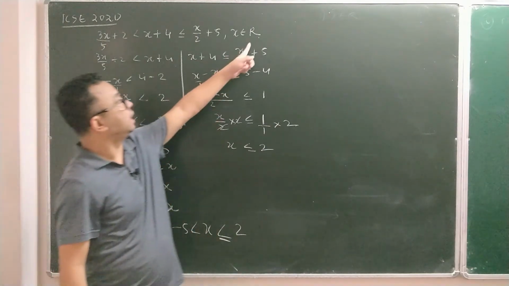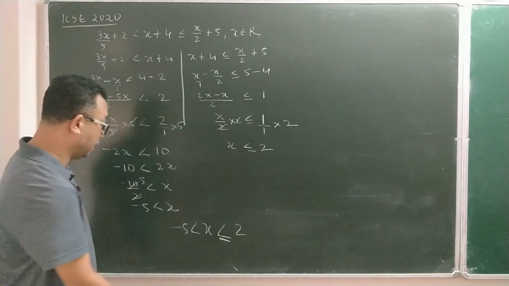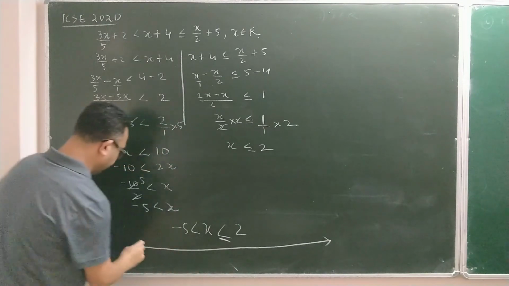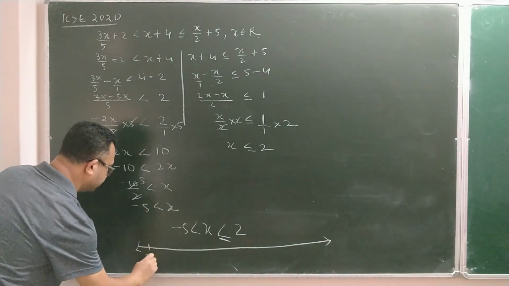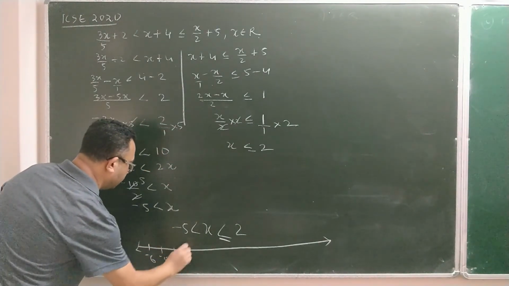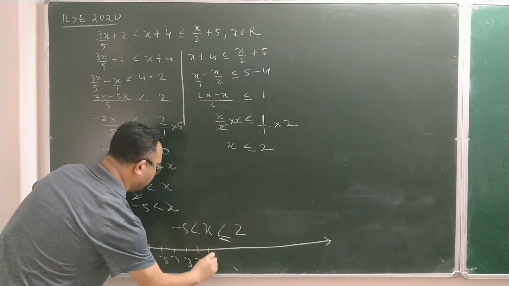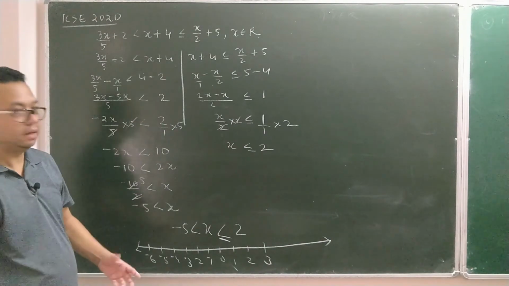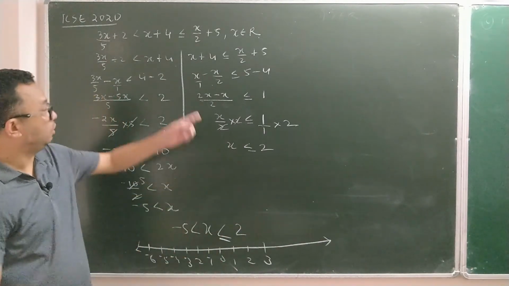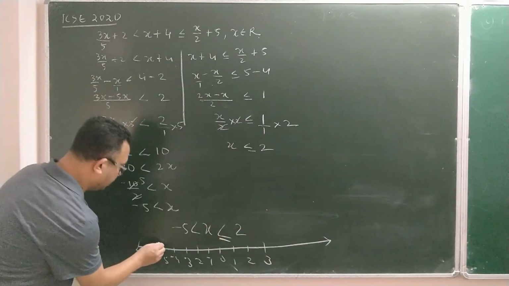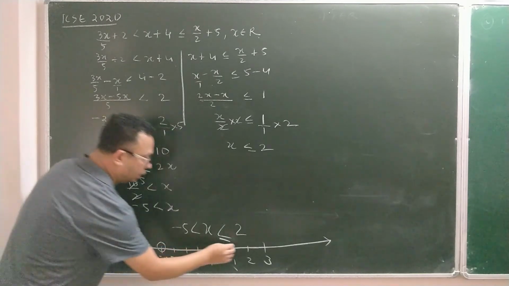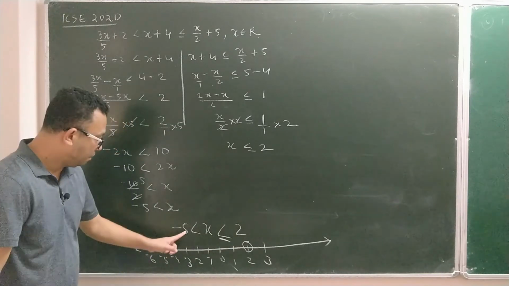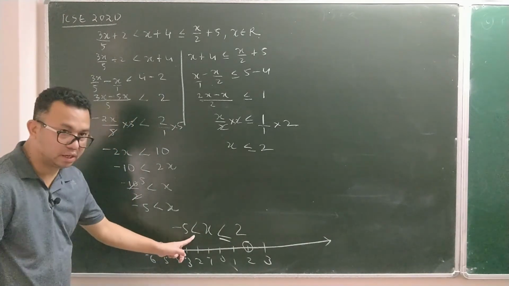Now since it is R, we are asked to make a number line. If I am making a number line, here it is. Since −5, I will start with −6, −5, −4, −3, −2, −1, 0, 1, 2, 3. Since it is R, I don't need to worry about what to shade. I know from −5 to 2. At −5 also and 2 also. −5 I will not shade because the equal to sign is not there.